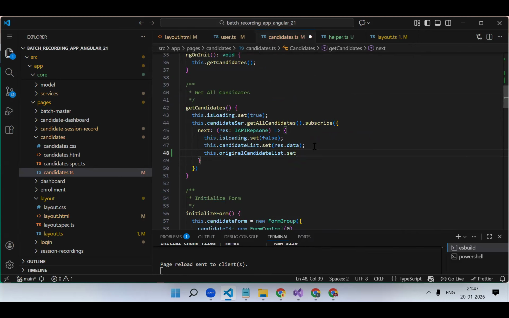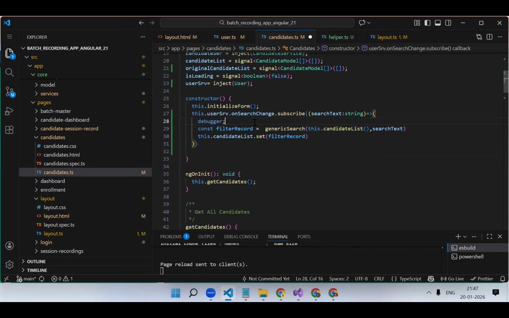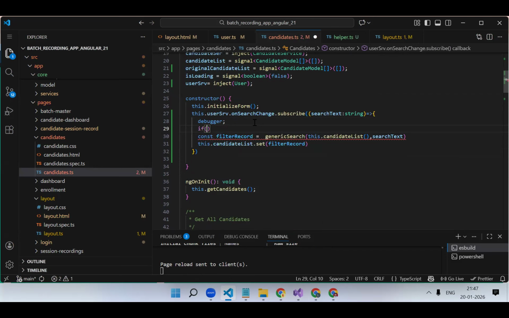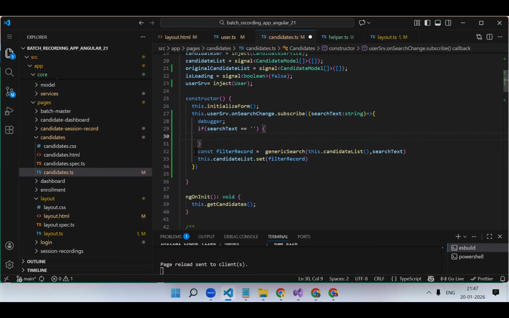So now, once we get the API called data, we are storing it into two different variables. One over here, which you are binding to the list table, and this is just to keep the original data. Okay, and here you will write the check. If search text is equal to empty, means we don't have anything in the search text, means the user wants the original data.